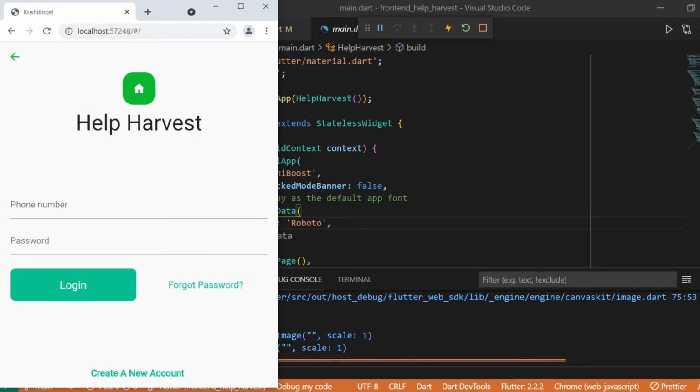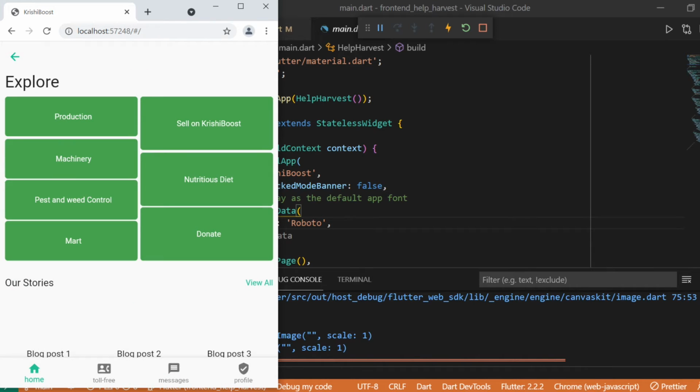A farmer can log in through phone number and password, or email. After logging in, we have 7 features in this application. One is production, where we ask questions to farmers when they call the helpline, or they can directly access it from the application. After answering, we provide an AI-based solution to the problem. If it is not possible, it is forwarded to an expert.